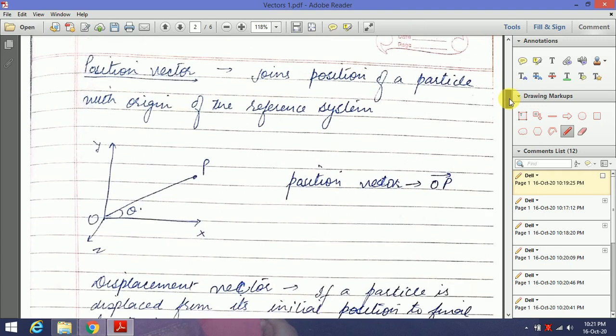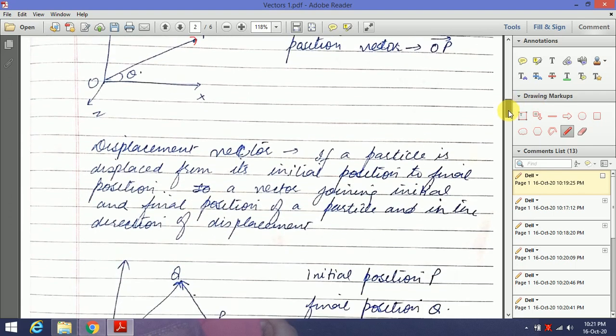Now some other definitions. Position vector. What is position vector? Suppose you are having a particle. This is some reference frame, and some particle is at point P. This is any position, the instantaneous position of the particle. If you join this position with the origin of this reference system, you will get one vector. So this vector is the position vector. Basically we are simply joining the position of the particle with the origin or reference point. So OP here is the position vector.